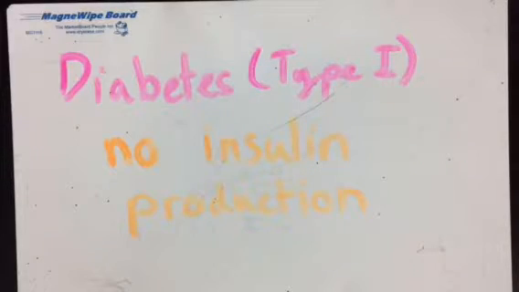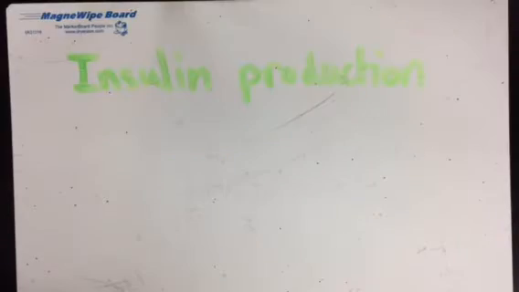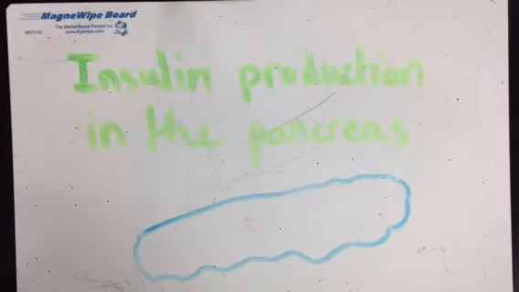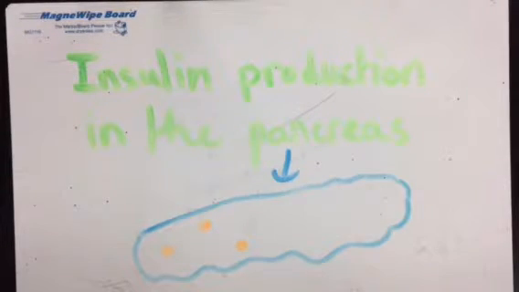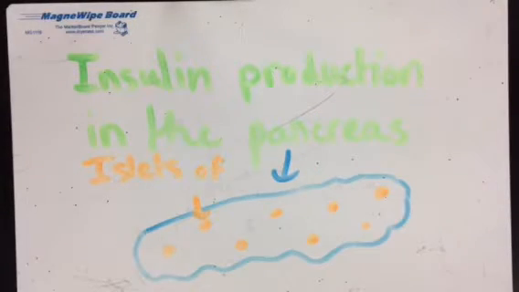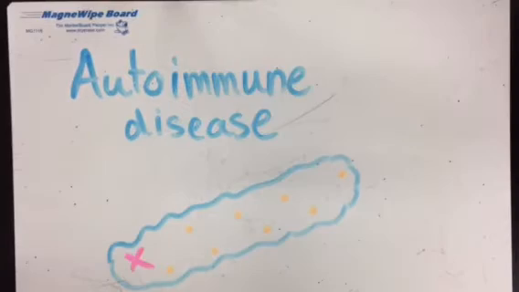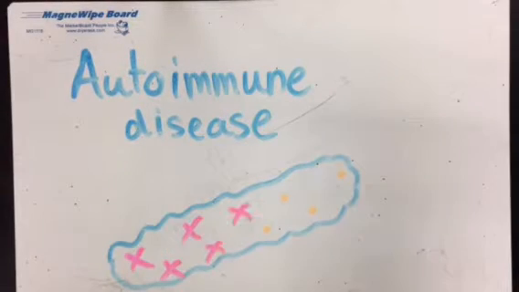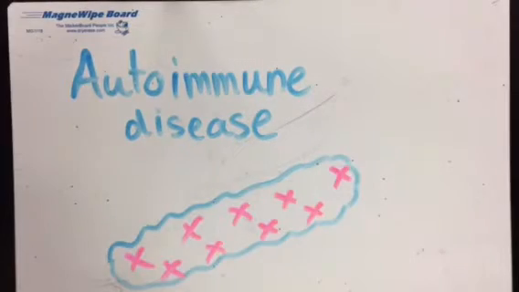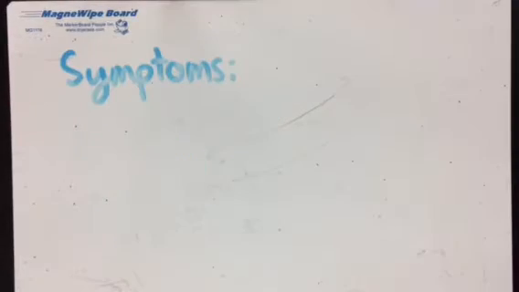Now, type 1 diabetes is a failure of insulin production in the body, and insulin is produced in cells called the islets of Langerhans, and there are about 1 million of these in a healthy pancreas. And these islets make up 1 to 2% of any pancreas in general. Each islet is a cluster of 3,000 to 4,000 beta cells which produce insulin. In diabetes, an autoimmune response targets and kills these islets and results in no insulin production.